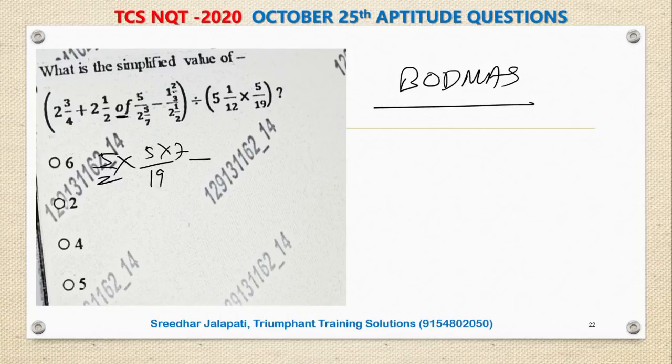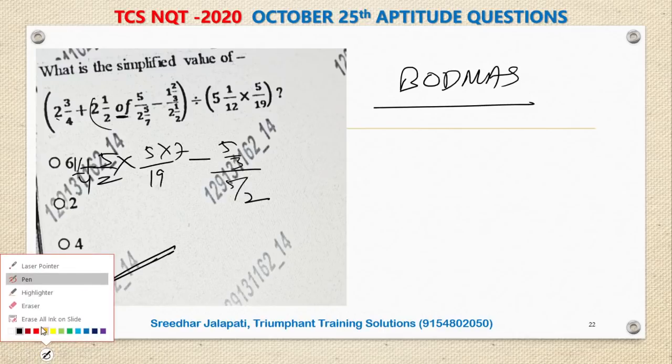And then you have to subtract 1, 2 by 3 is nothing but 5 by 3 by 5 by 2. So this is this value, and then here you have already something called plus, which is 11 by 4. So if you do all this simplification, I can tell you the answer is 5.